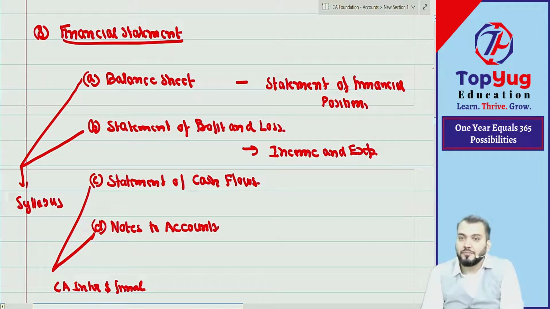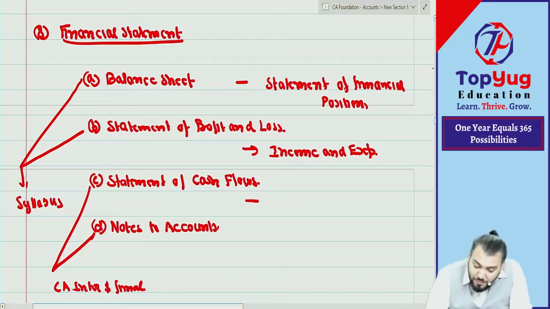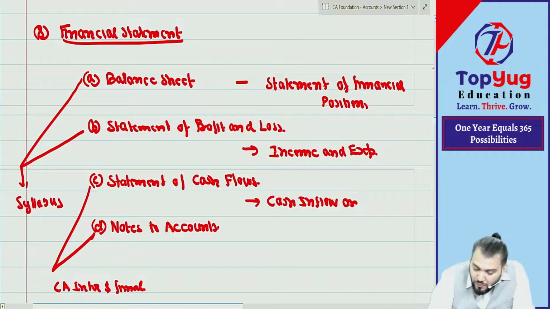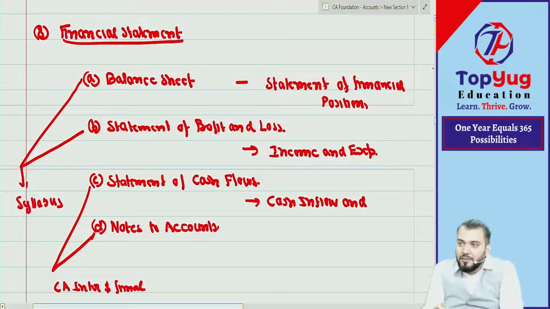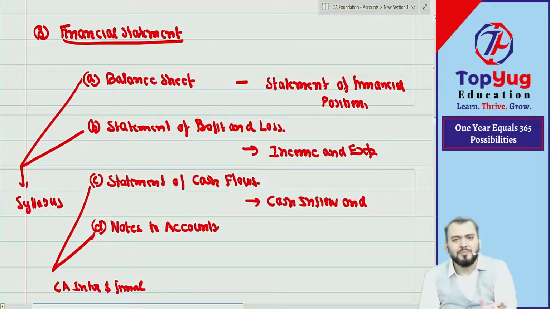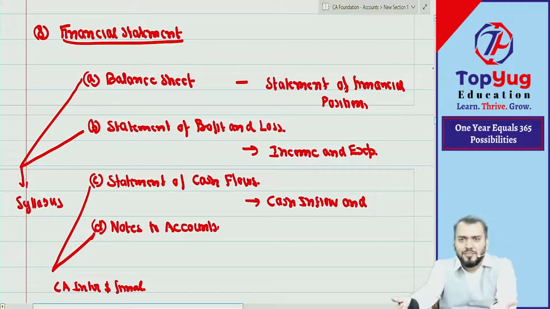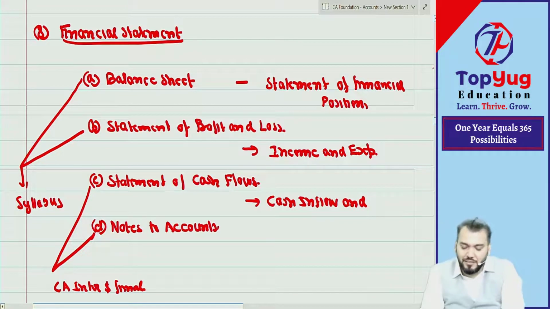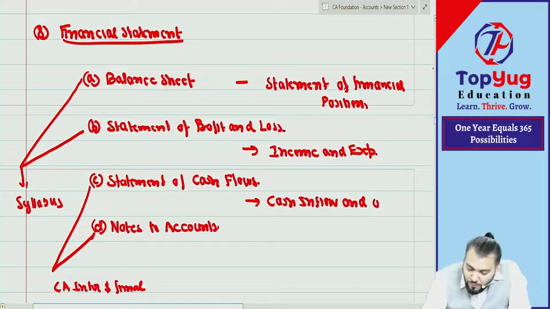Understood? And when we say cash flow, it means cash inflow and outflow. How much cash is coming in, how much cash is going out. It is as simple as cash book. You know, receipt and payment in cash book. Receipt means coming in, payment means going out. So as simple as cash book. So cash inflow and outflow.